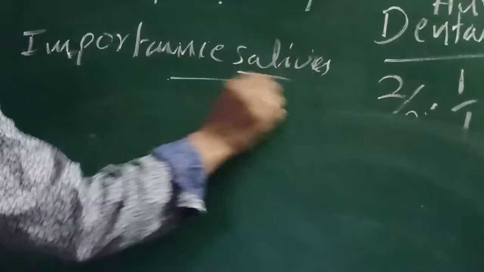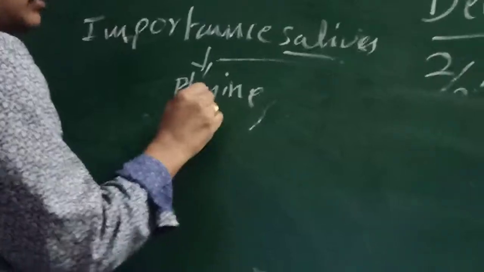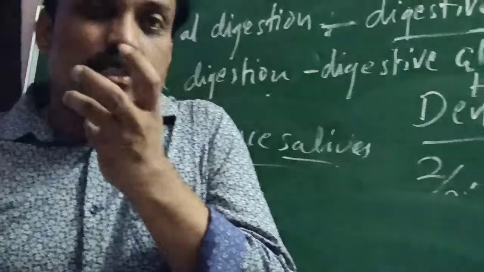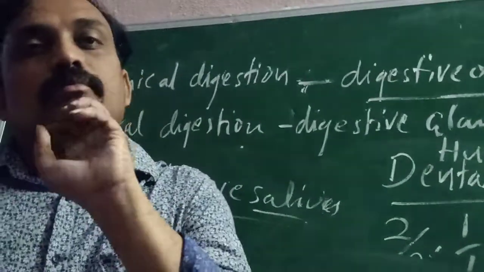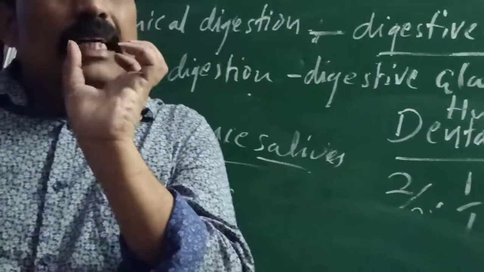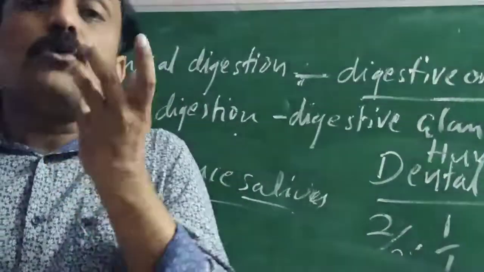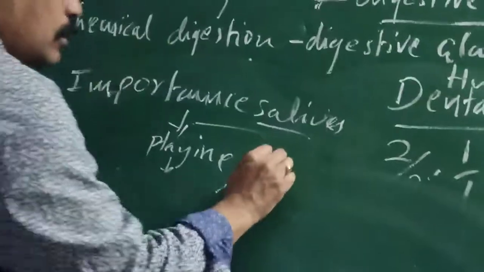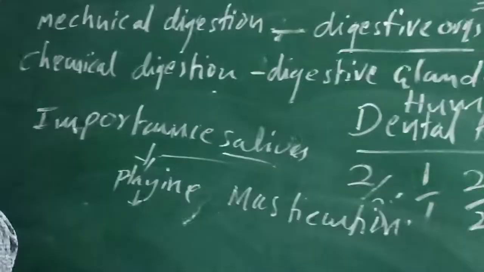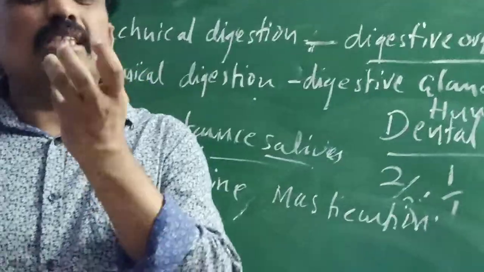In saliva, the Tyalin enzyme is there. Saliva is a mucus-like, liquid substance, and when we are chewing the solid food material, it mixes with saliva. That process we call mastication. What is the meaning of mastication? Chewing the food, and after chewing, it mixes with saliva.